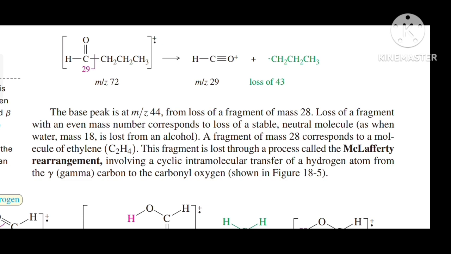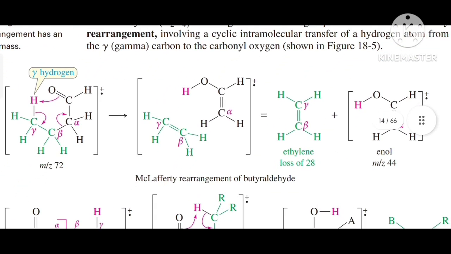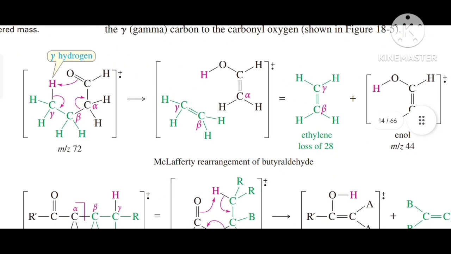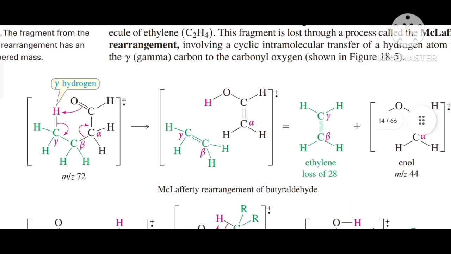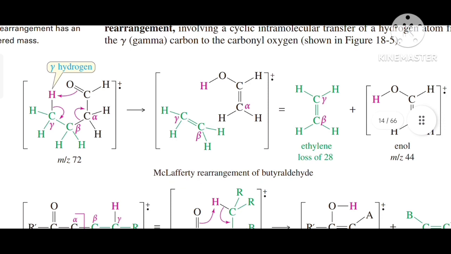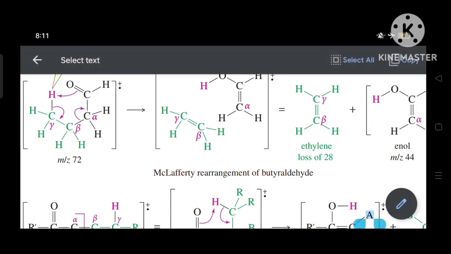This fragment is lost through the process called McLafferty rearrangement, involving a cyclic intramolecular transfer of a hydrogen atom from the gamma carbon to the carbonyl oxygen, as shown in figure 8-5. So this is our figure 8-5, and here the McLafferty rearrangement of butyraldehyde is given.